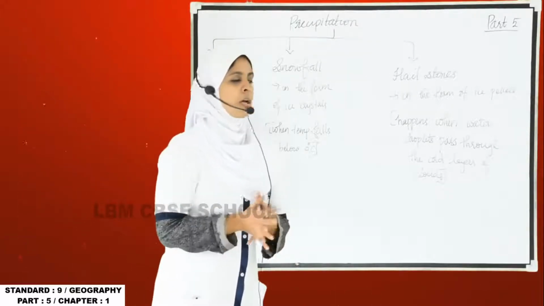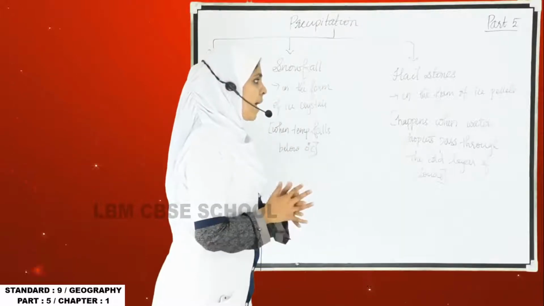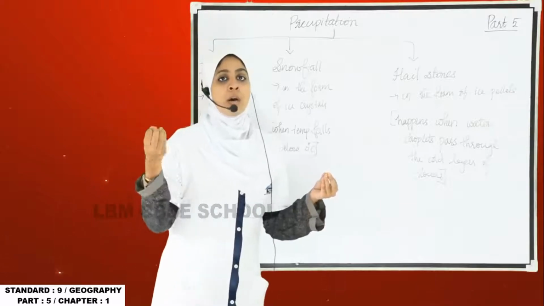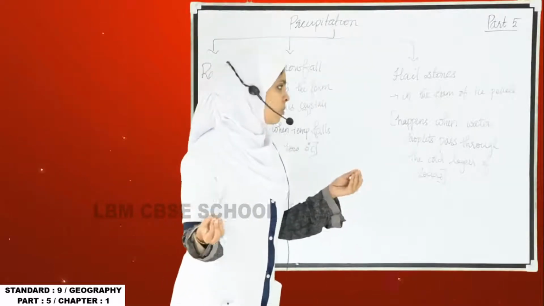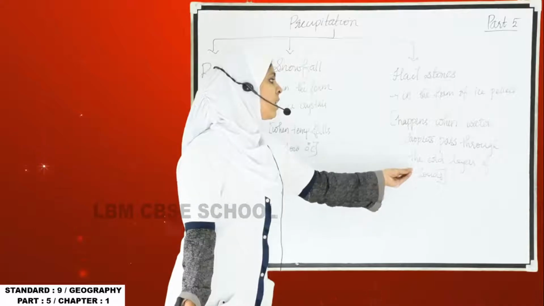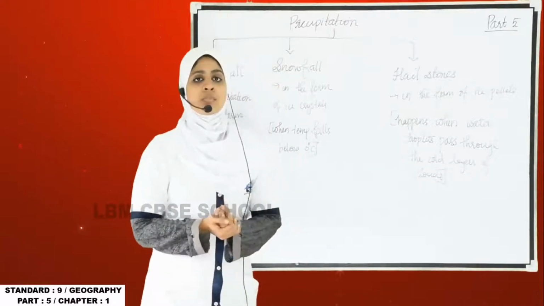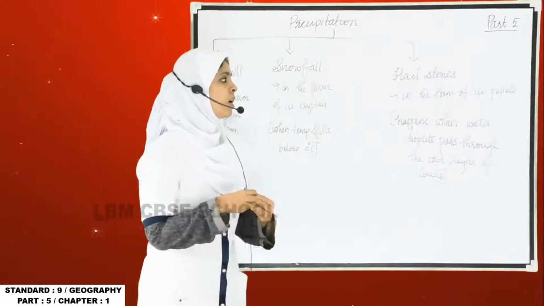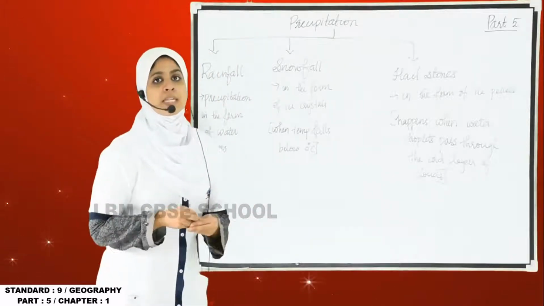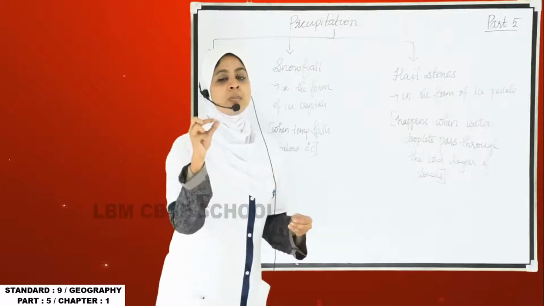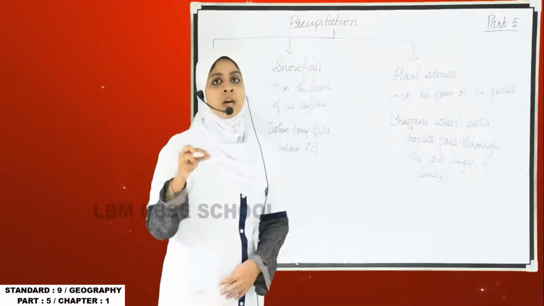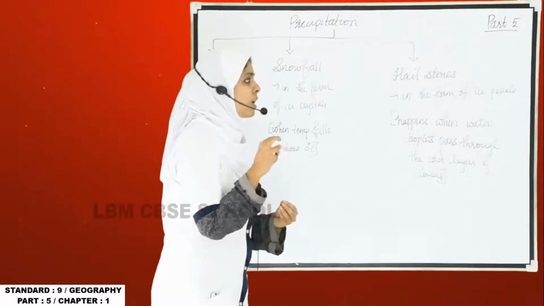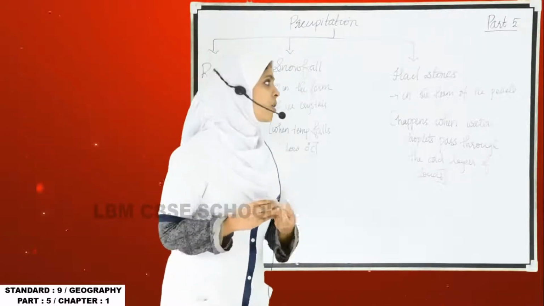nimbus clouds, etc. So sometimes the water droplets which get evaporated and rise above and condense to form the clouds, and the remaining water droplets, will pass through the cold layers of the clouds in the atmosphere. At that time the water droplets will become like ice pellets. Ice pellets means a mixture of snow and water. So the precipitation that forms in the form of ice pellets is known as hailstones.